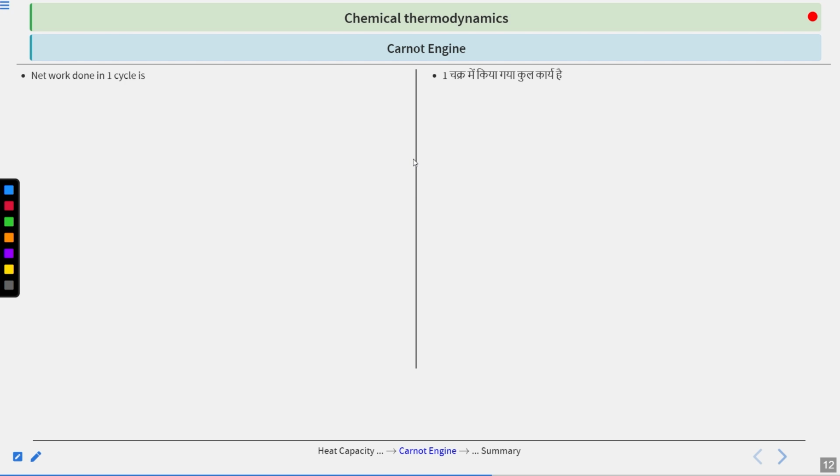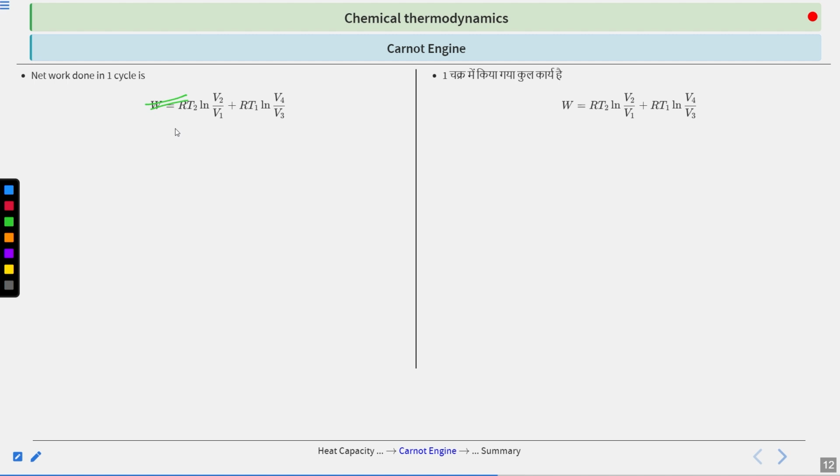Here we have calculated the net work done in every path. If you have to calculate for the whole cycle, how do you calculate? You will simply add all the paths. So for path 1 it is nRT ln V2 by V1, and for the other isothermal path nRT ln V4 by V3. Clear?